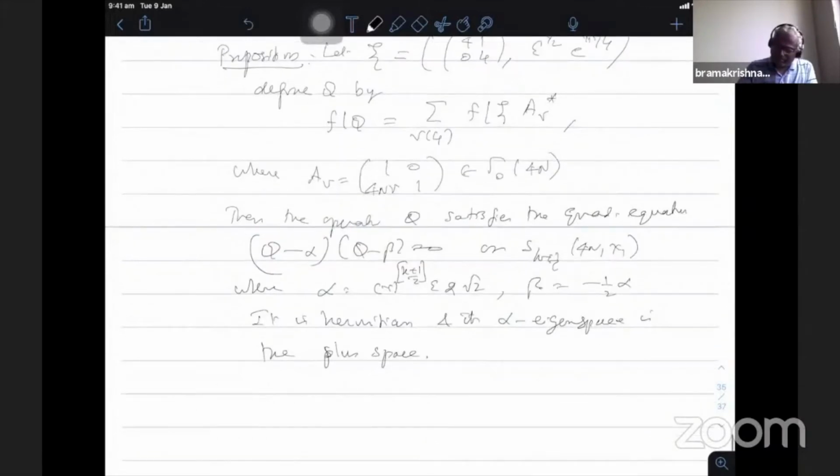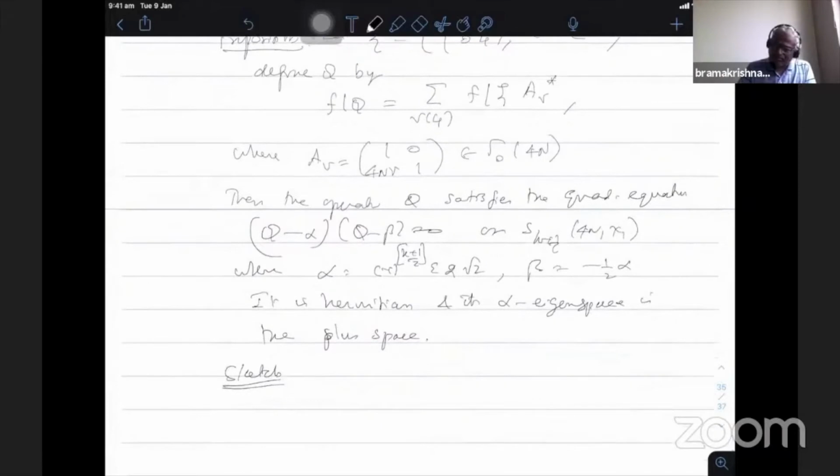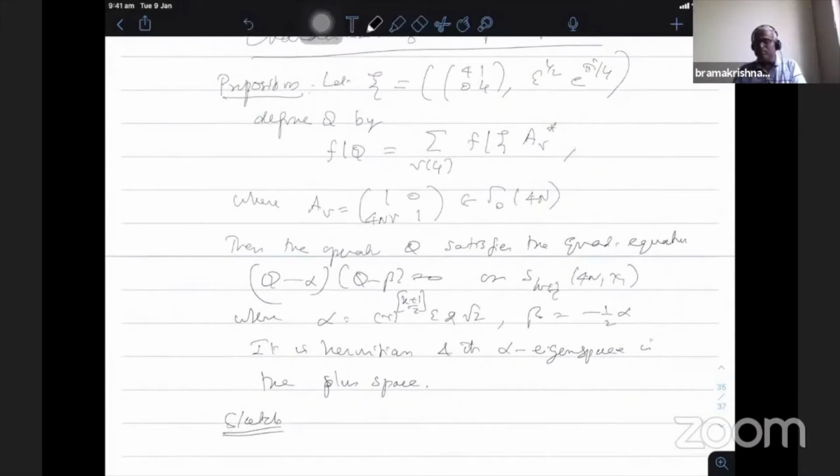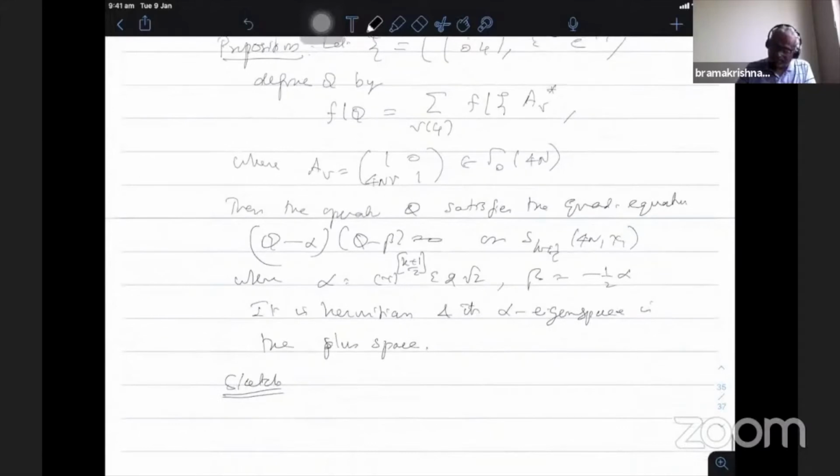We'll just give a sketch of the proof. It is very technical, but I will just try to show it. Because of this, I have Q square. He finds Q square and simplifies it into Q and some f, so that it satisfies the quadratic equation. So he computes the square. f bar Q square is nothing but you take two representatives v mod 4, mu mod 4, f bar psi A_v star psi A_mu star.